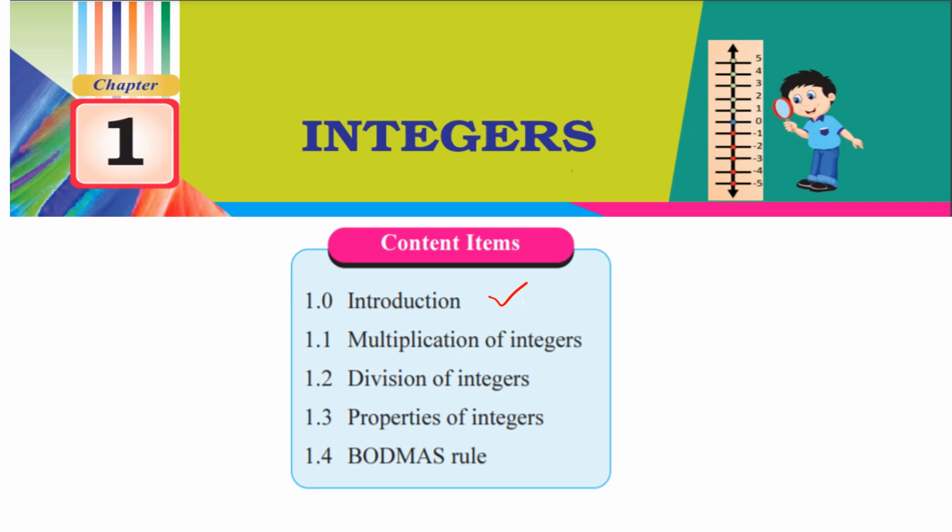In the next videos, we are going to upload multiplication of integers, division of integers, properties of integers and the BODMAS rule. In this new textbook, our government is providing an extra curriculum, that is the reasoning part. It is very useful for preparing for NMMS and other competitive exams. We will discuss this reasoning part also in the further videos.